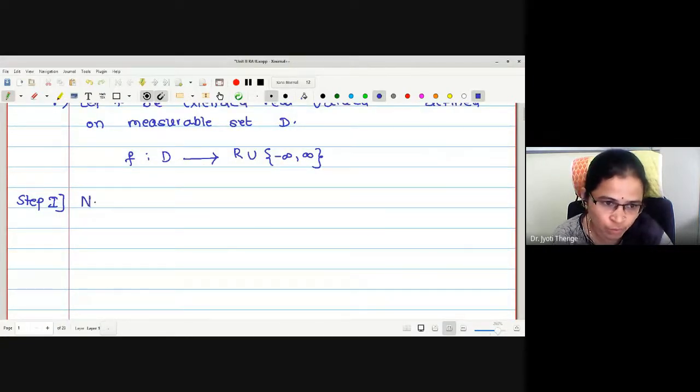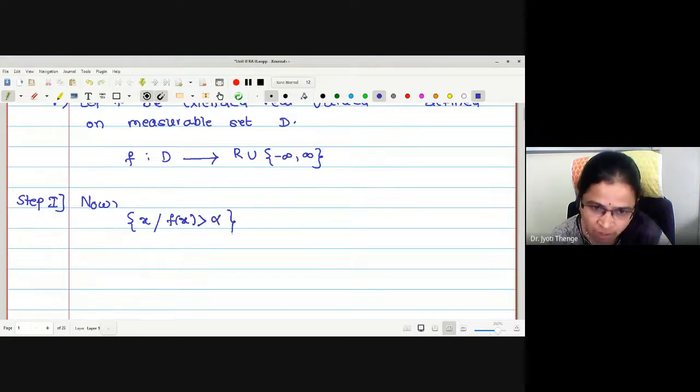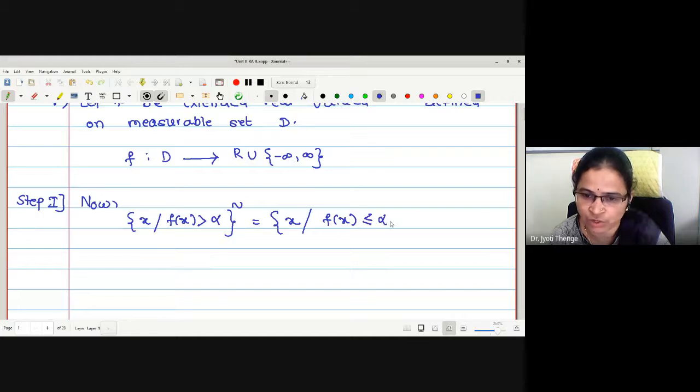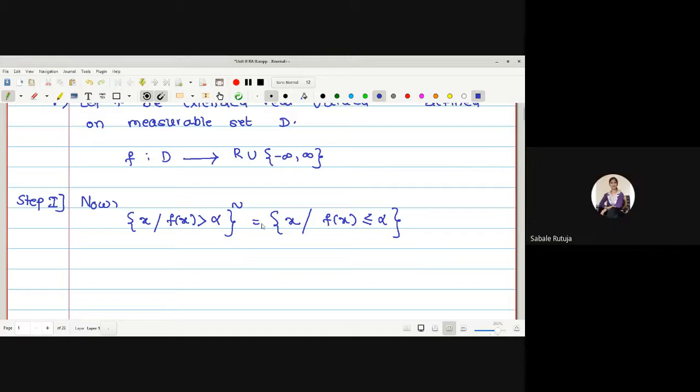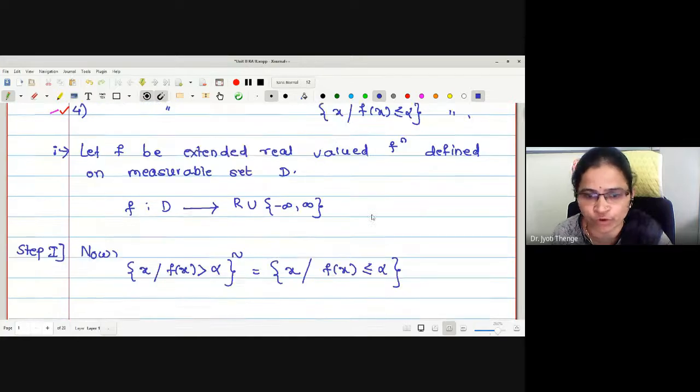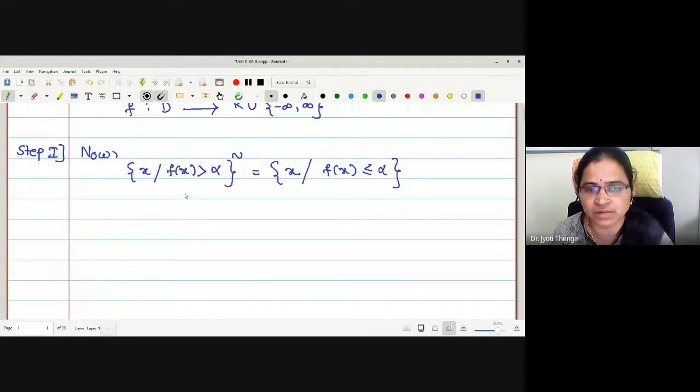The collection of all x such that f of x is greater than alpha, its complement is the collection of all x such that f of x is less than or equal to alpha. So the set involved in 1 is the complement of the set involved in 4. Therefore, if this is measurable, this is going to be measurable, and in the reverse also.